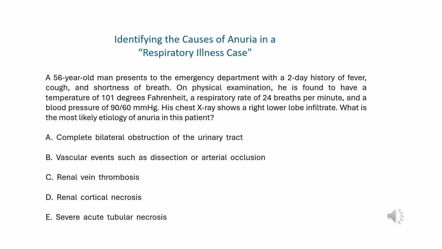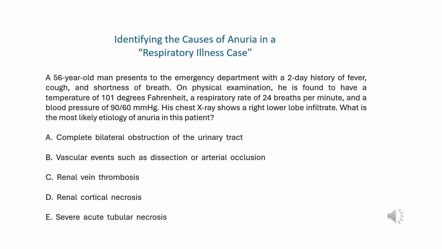We have a 56-year-old man who has come to the emergency department with a 2-day history of fever, cough, and shortness of breath. His physical examination reveals a temperature of 101 degrees Fahrenheit, a respiratory rate of 24 breaths per minute, and a blood pressure of 90/60 millimeters of mercury. His chest X-ray shows a right lower lobe infiltrate. The question we're trying to answer is, what is the most likely etiology of anuria in this patient?